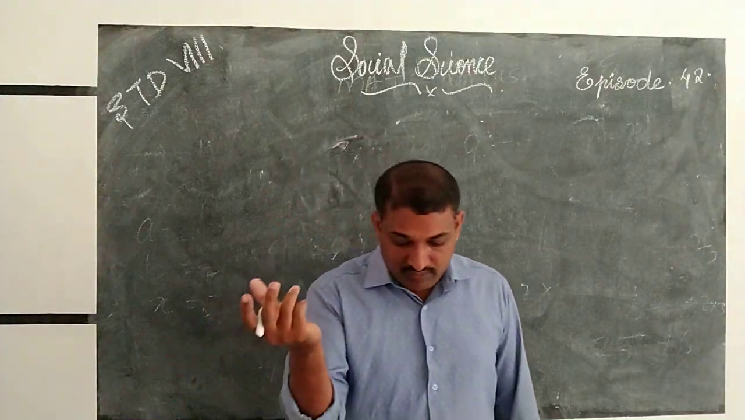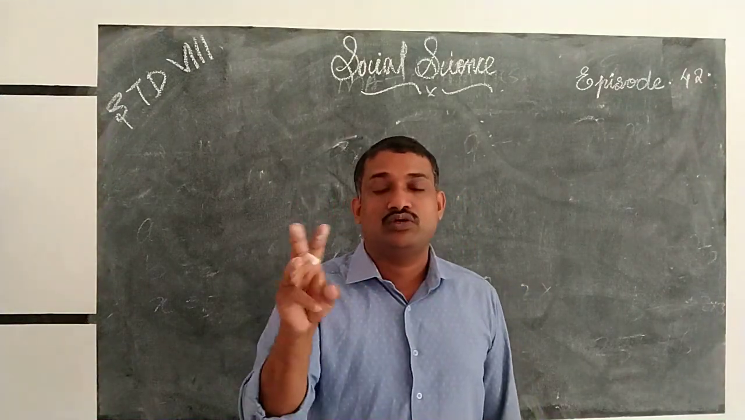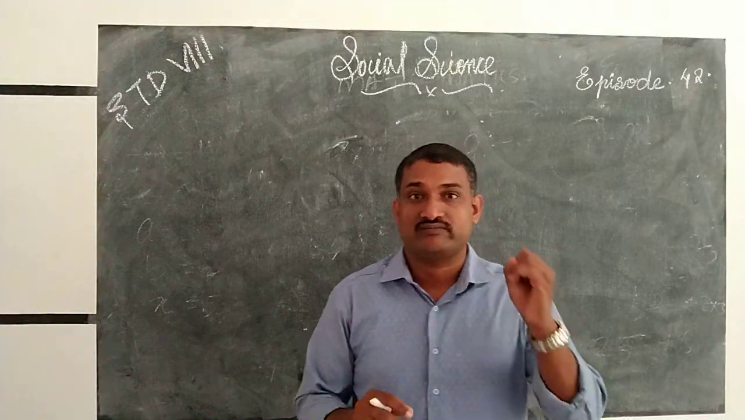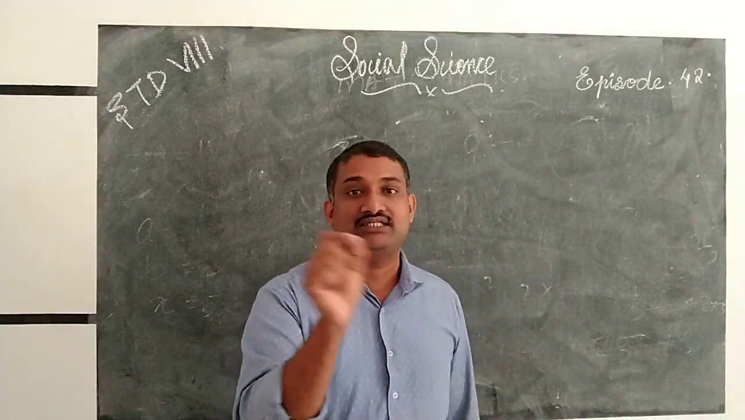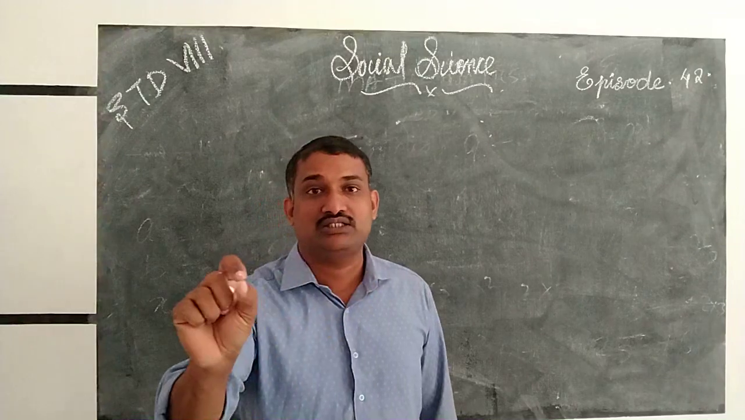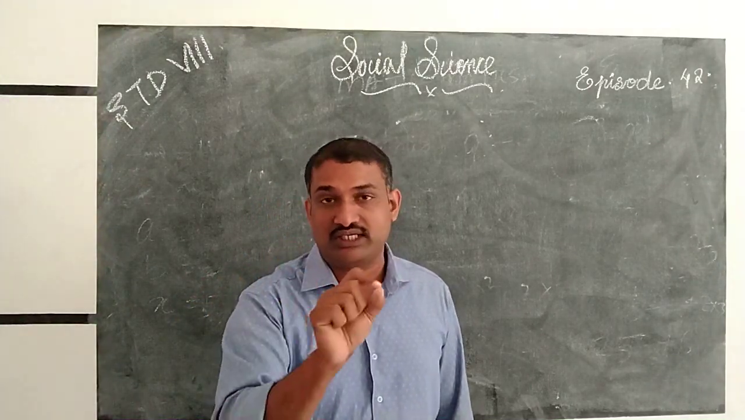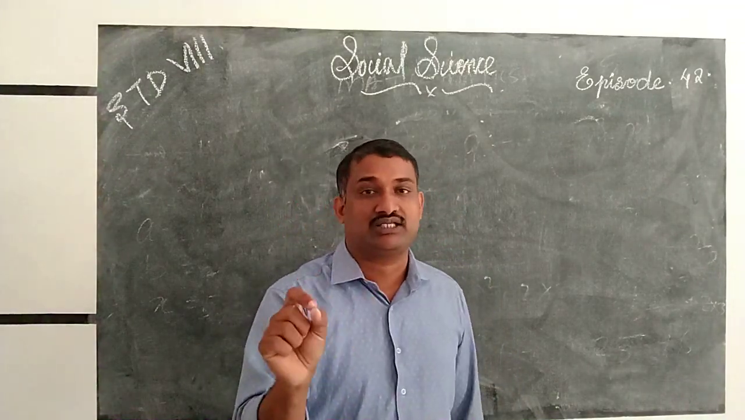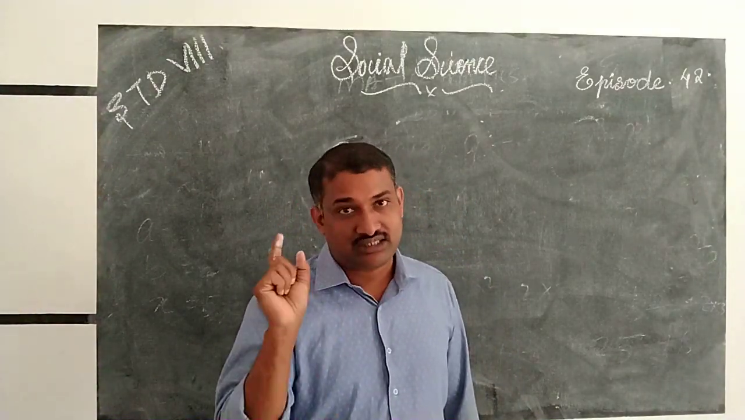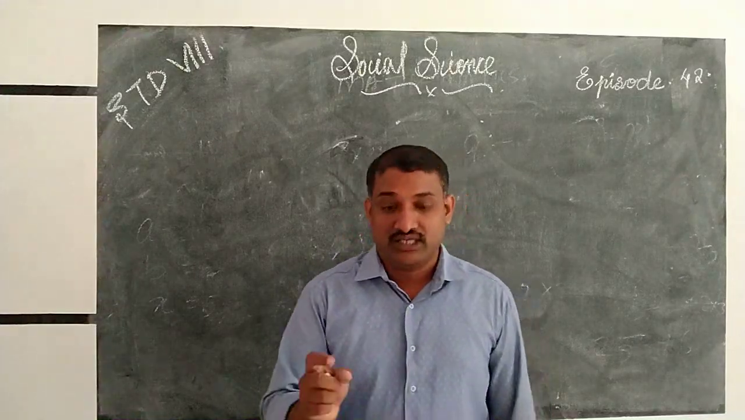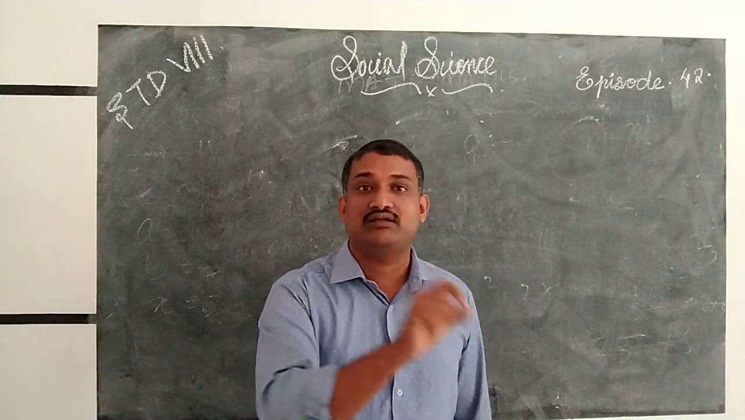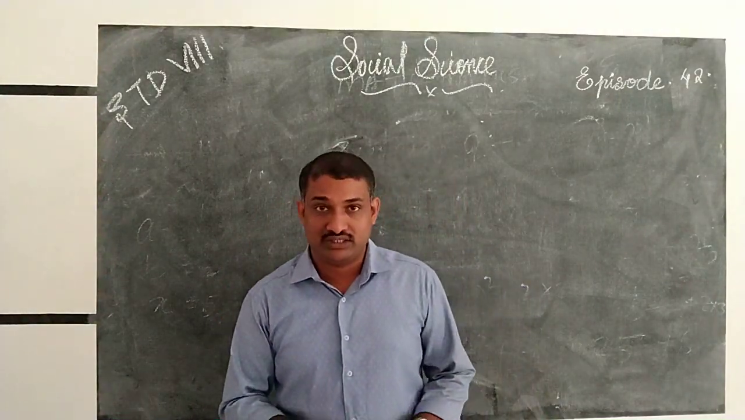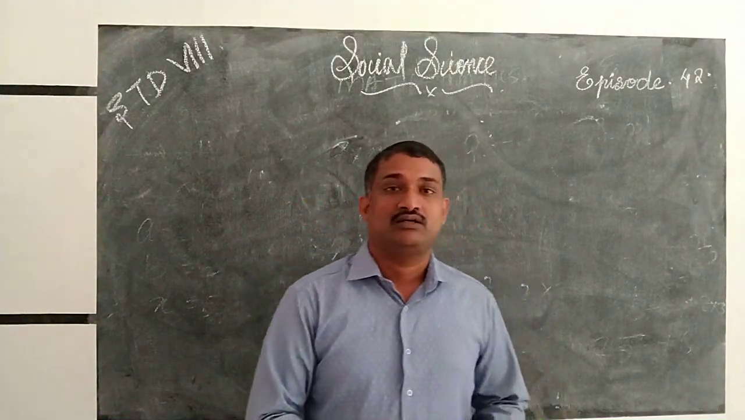Then from politics, we removed 3 chapters. So which are the chapters? First one, Understanding Our Criminal Justice, that is a deleted lesson. Next, Understanding Marginalization, that is also a deleted portion. Next, the third one from politics, that is Confronting Marginalization. This is from political science or civics.